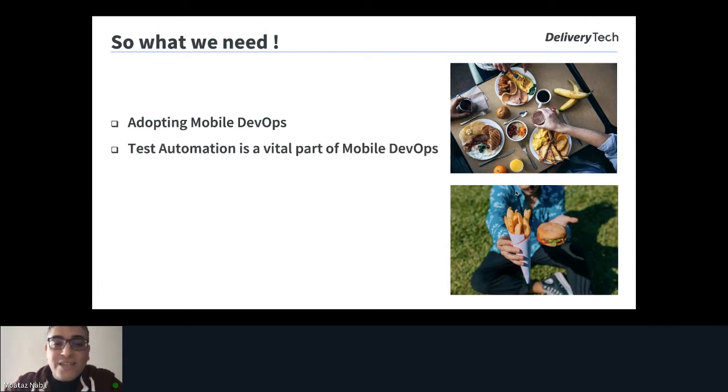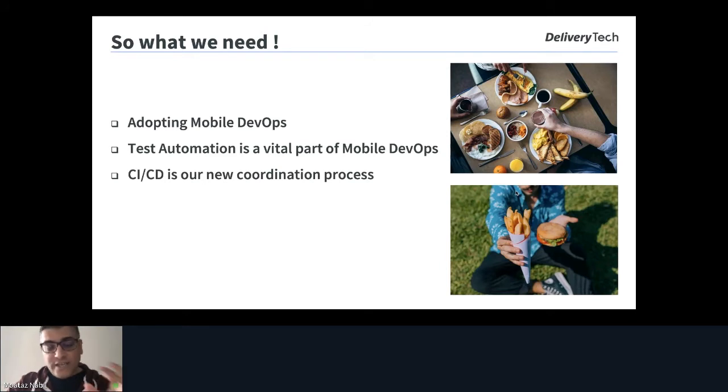Test automation is a vital part of mobile DevOps. Without test automation, we can't proceed with mobile DevOps, because if we are talking about mobile DevOps, we are talking about continuous integration and continuous delivery or continuous deployment. How can we deliver our application without verifying that the core functions are working correctly? So test automation is a vital part of mobile DevOps, and this is the culture. As one team, from the developers, the product owners, the designers, and managers, we need to agree about this.